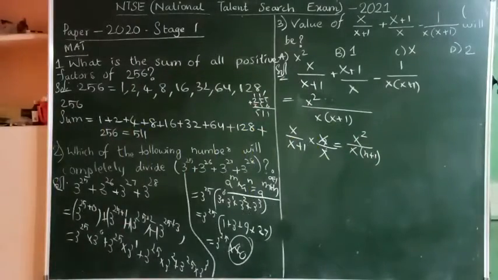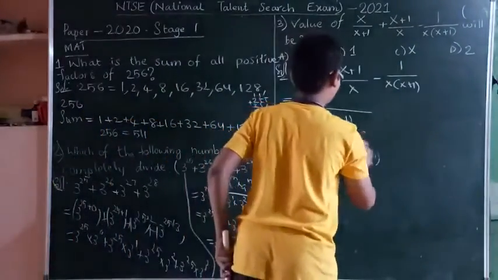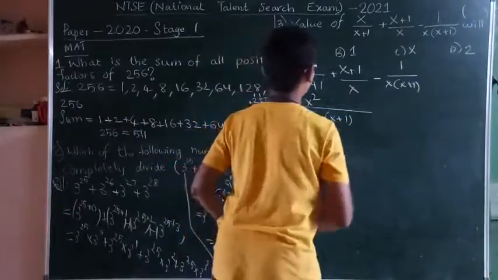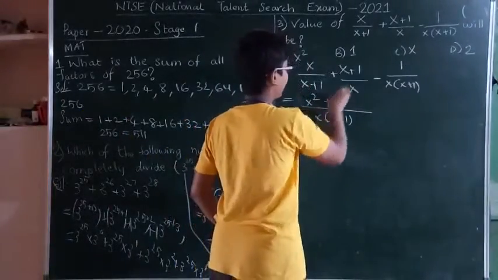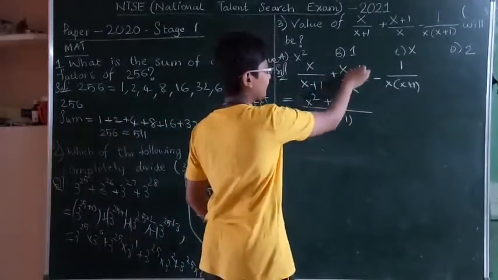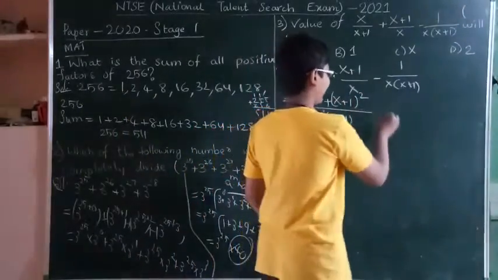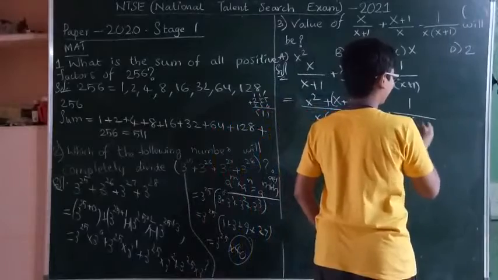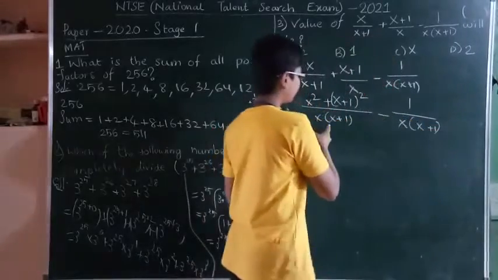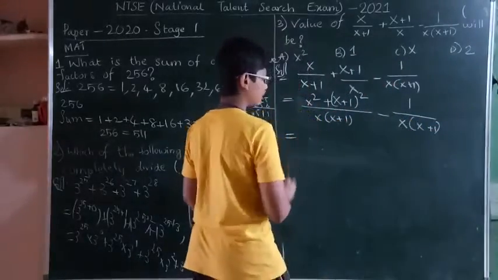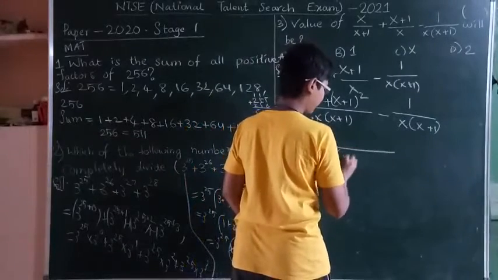In the same way, I got x square here. Now here I will get x plus 1 into x plus 1, that is x plus 1 whole square, minus 1, by x of x plus 1. See, here the denominators are the same, so add directly over x of x plus 1.